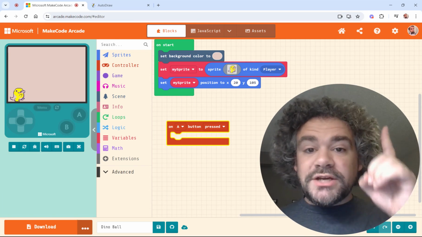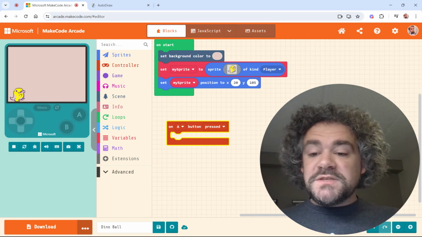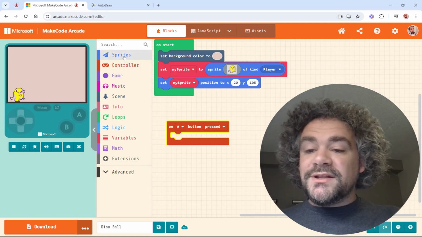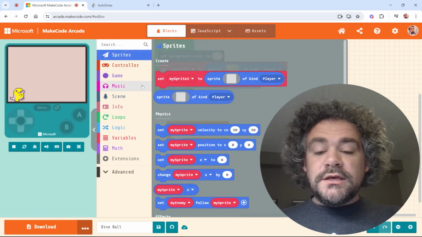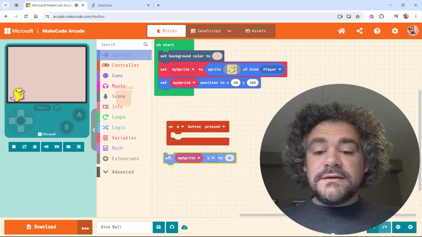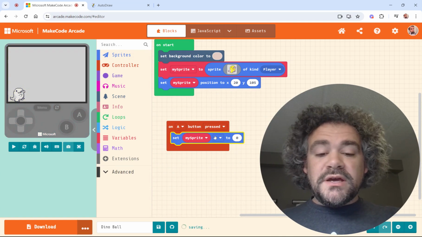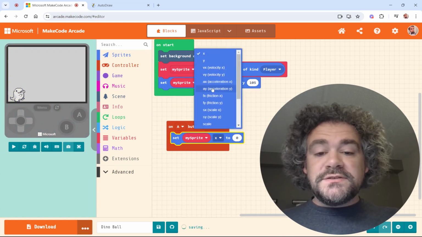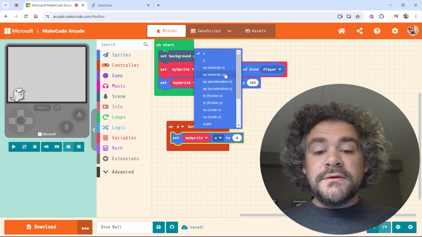Well, we have the direction's up, and we're going to give him a speed for that. So we are going to give him velocity in the y direction. So I'm going to grab a set. So set my sprite. I'm changing where it says x to velocity. It is in the y direction.